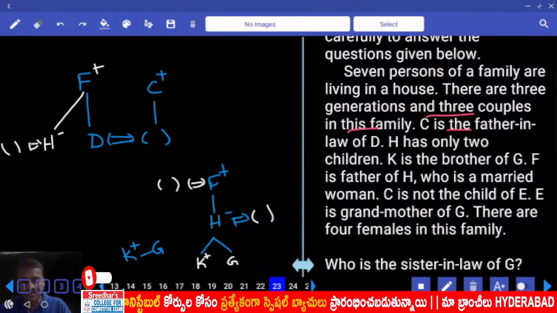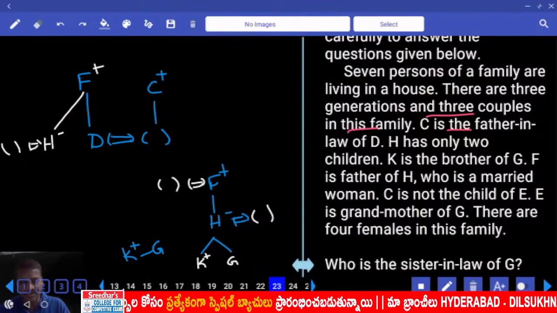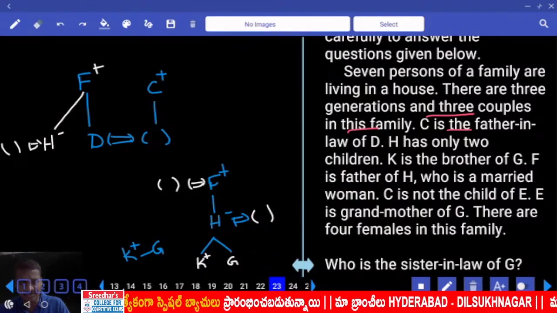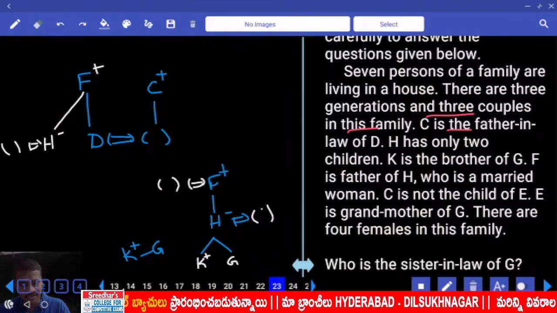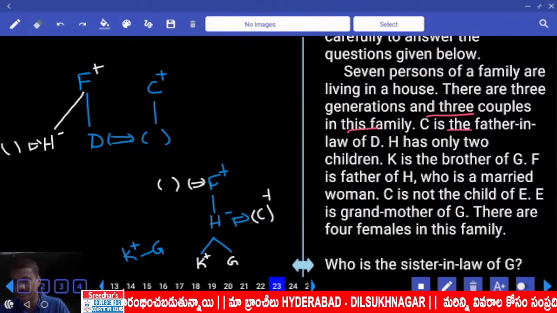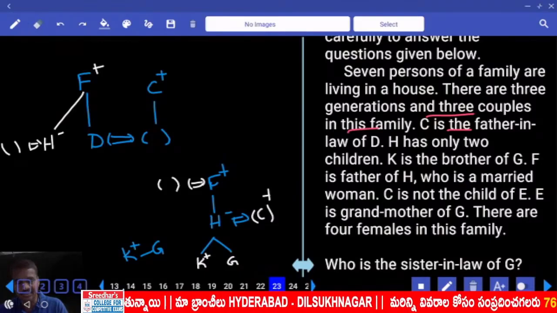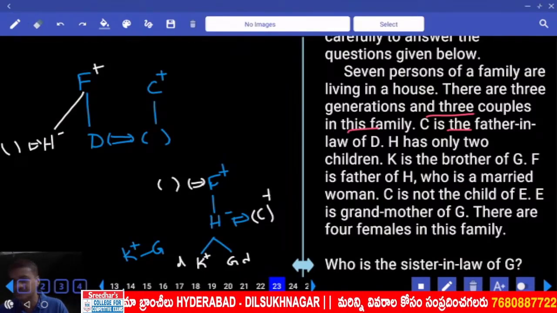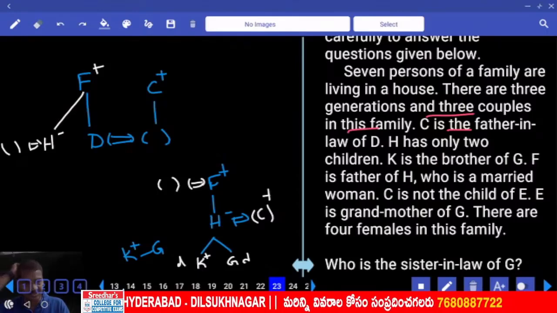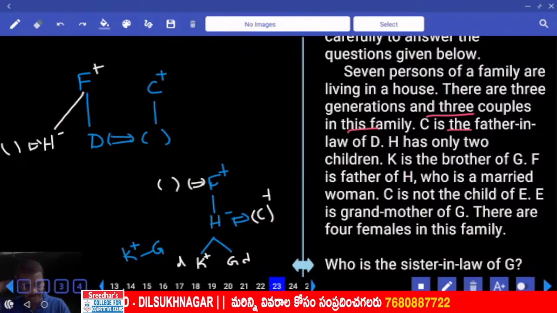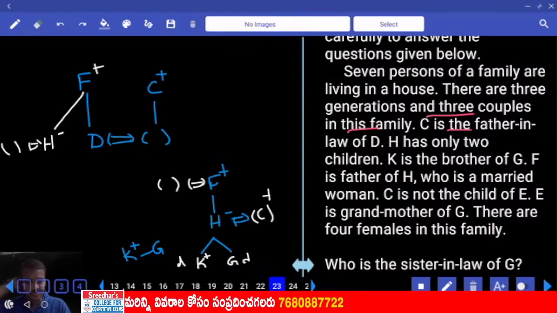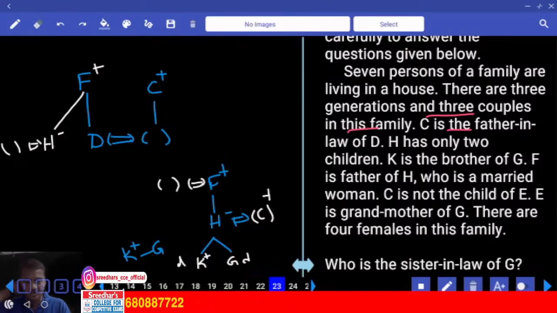And C is the father-in-law of D. As C is the father-in-law of D, where can I have this C? C is the father-in-law of whom? Clear? As C is the father-in-law of D, D must be married to either this one or this one. H has only 2 children, and K is the brother of Z. F is the father of H. H is a married woman, and C is not the child of E.